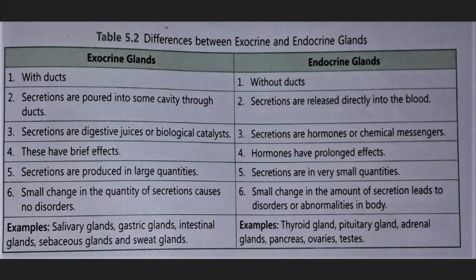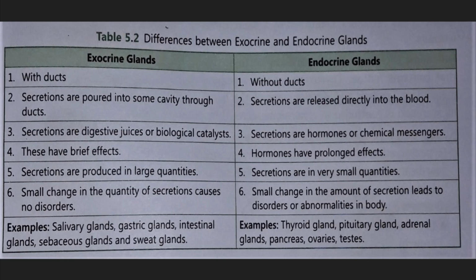Then the fifth one is what? Exocrine secretions are produced in large quantities. The exocrine glands produce the secretion in large quantities because continuous work has to be done. The digestion process has to be done. Whereas in endocrine glands the secretion is in very small quantities, but giving a tremendous effect.